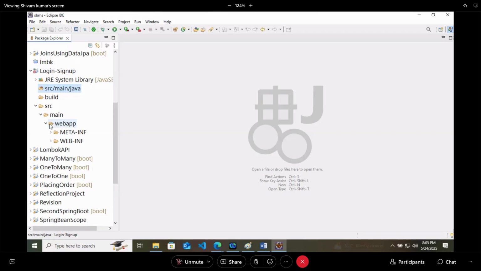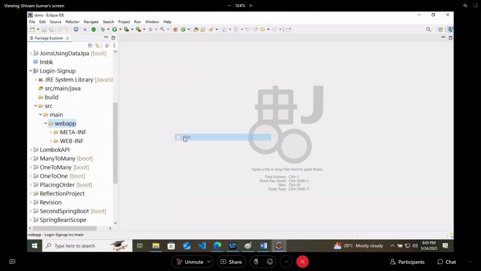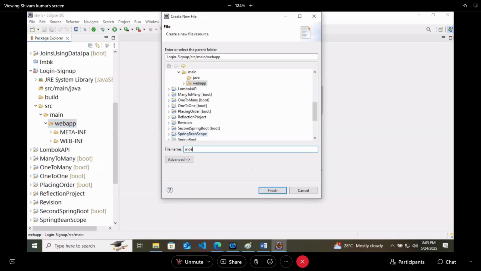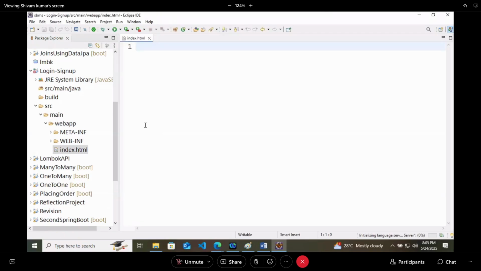So what I will do in the web app folder, I will create a new HTML file and I will name it as index.html. So what I have done in the web app folder, I have created an index.html file.